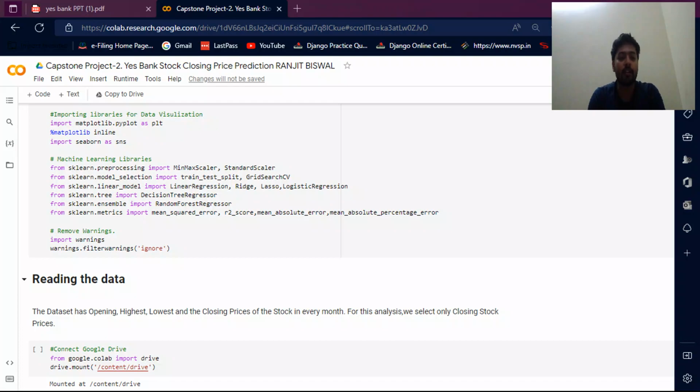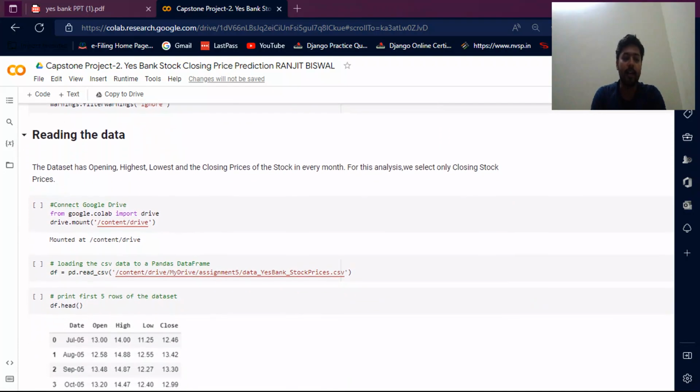Then from sklearn linear model, import LinearRegression, Lasso, Ridge. From sklearn tree, import DecisionTreeRegressor. From sklearn ensemble, import RandomForestRegressor. From sklearn metrics, import mean squared error, r2 score, mean absolute error, mean absolute percentage error. Import warnings, filter warnings, ignore.